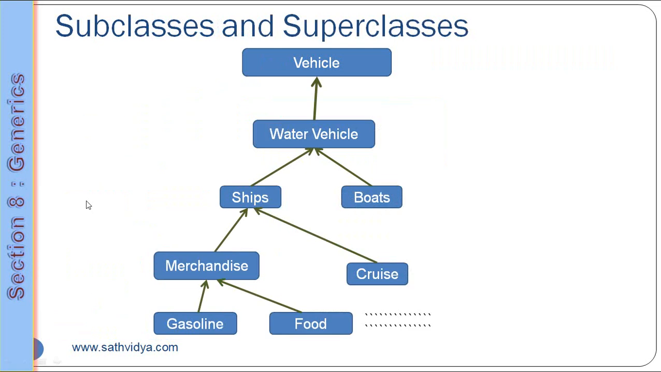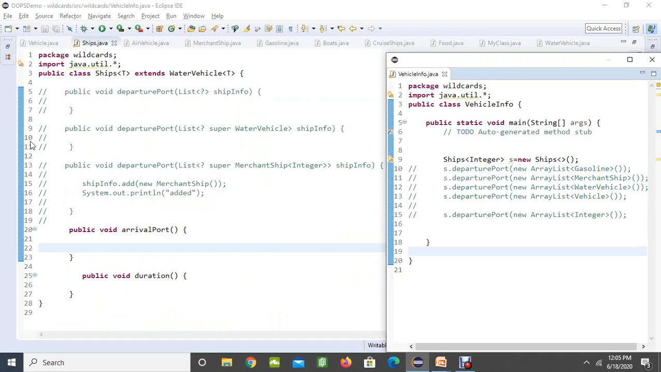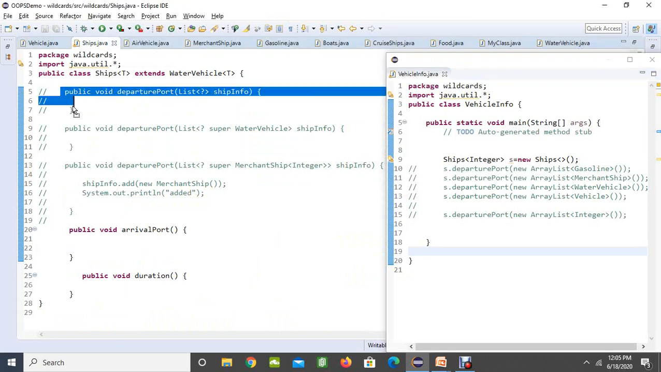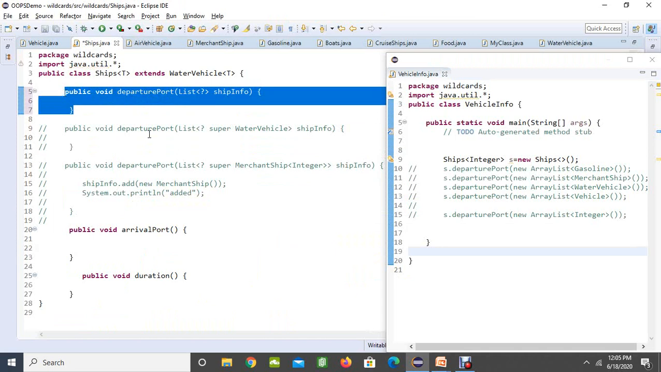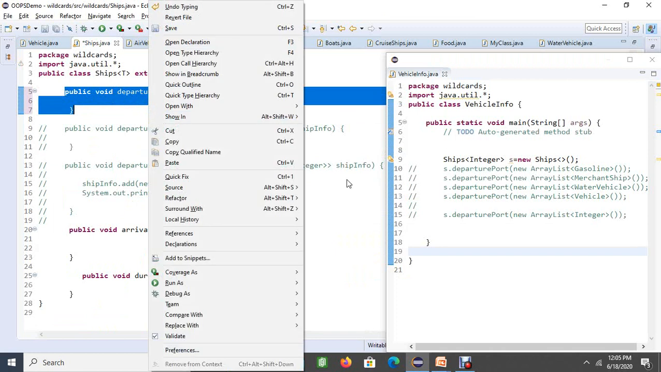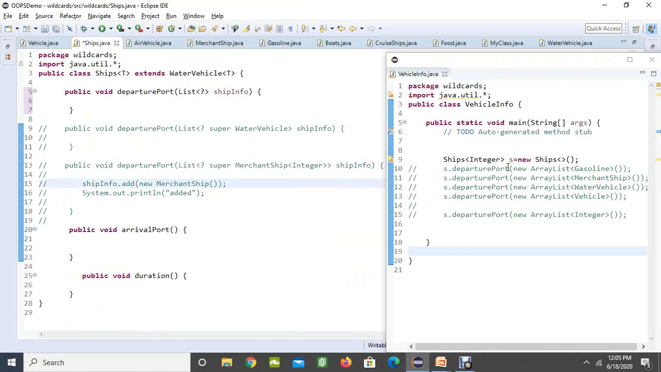So now let's go to the Eclipse and look at our example. So here we are talking about the ships class. As usual, first I am initially giving a wildcard, that means an unbounded wildcard, where I am not giving any upper bound or lower bound. Let me save this.